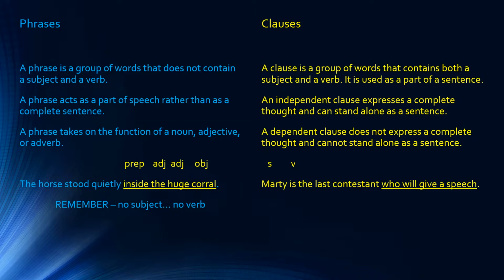A dependent clause, even though it has a subject and a verb, cannot stand alone as a complete sentence because it does not express a complete thought. Now again, phrases and clauses will be discussed at length later in your studies, but I just wanted to introduce you to a phrase and a clause because we are now moving into a study of prepositional phrases.